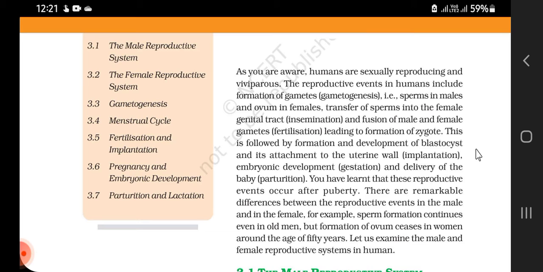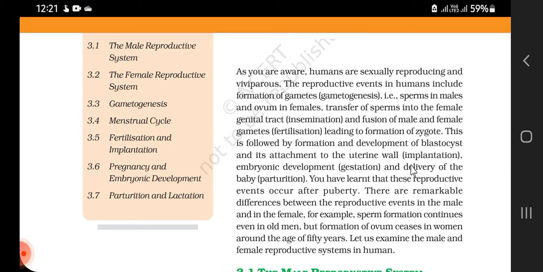This is followed by formation and development of blastocyst and its attachment to the uterine wall, which is known as implantation.